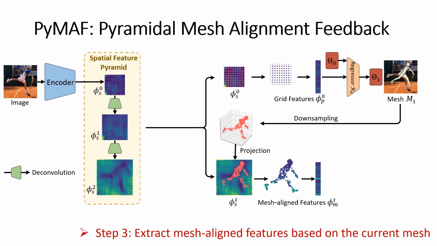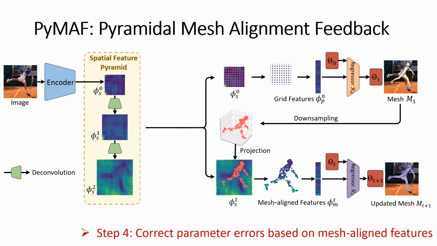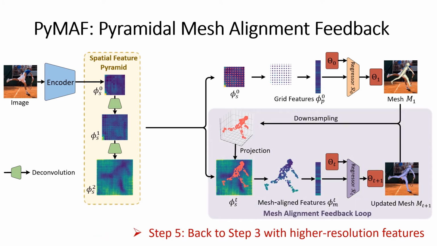Based on the current estimated body model, we downsample the mesh and then project it on the 2D plane to extract mesh-aligned features from a higher resolution feature map. Such mesh-aligned features can reflect the mesh image alignment status of the current estimation, which is more informative for parameter rectification. These mesh-aligned features will go through a multi-layer perceptron for dimension reduction and be further concatenated together for parameter update. We can further go through the above steps based on the latest mesh estimation and leverage higher resolution feature maps.